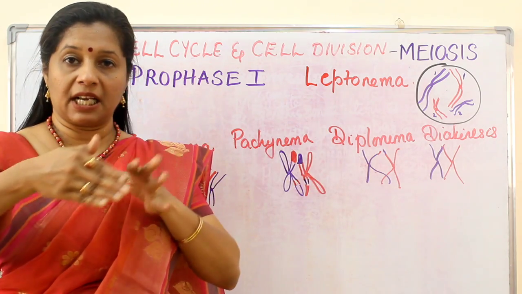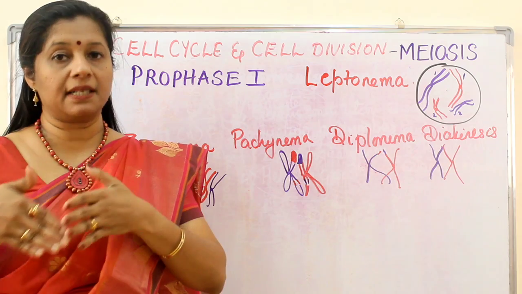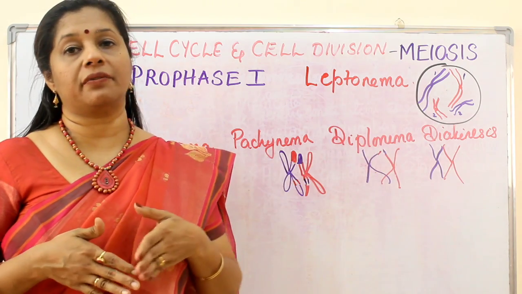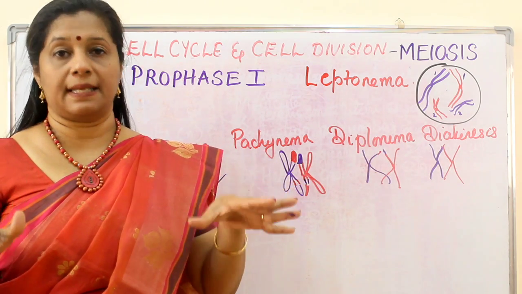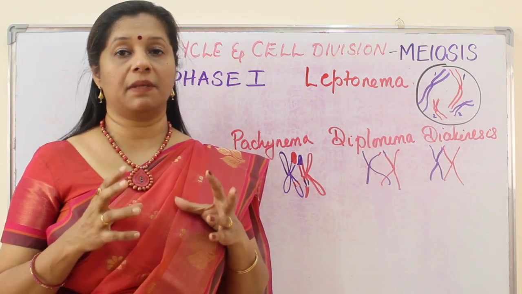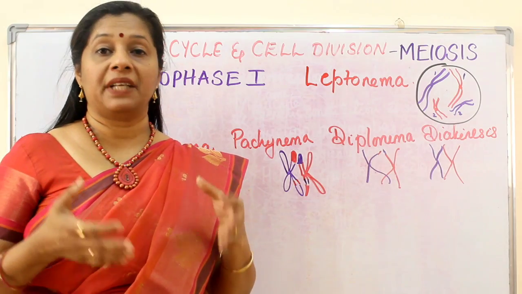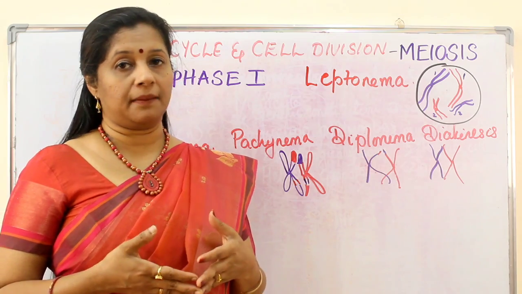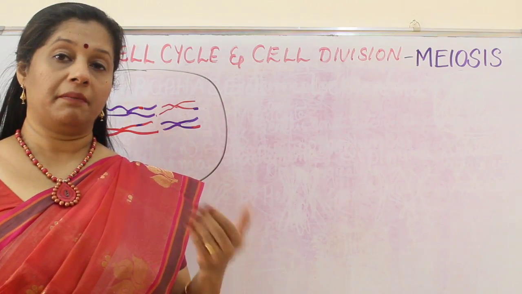Then they separate along the chromatid. So that is called terminalization of the chiasmata. Ultimately the two separate out. At this stage of diakinesis, spindle formation starts from the poles. Now we will move on to the next stage, metaphase 1. Followed by prophase, the metaphase starts.